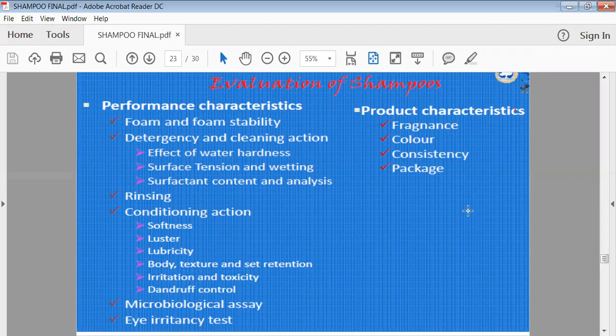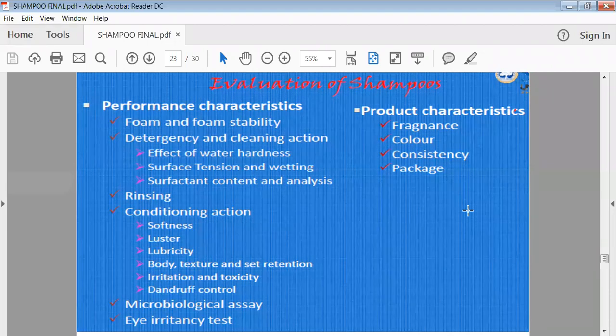Then eye irritancy test. Eye irritancy test means when we are applying the shampoo, whether it is causing any irritation to your eye or not, because it may lead to irritation of the eye, and some baby shampoos may cause eye irritation to babies. So here we have to check the irritancy characteristics of your shampoo. These are the different types of tests we have to carry out when preparing your shampoo. Then product characteristics are there.